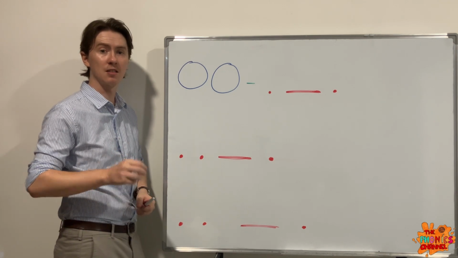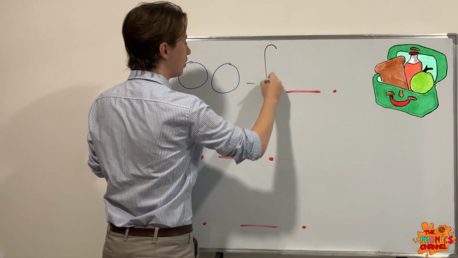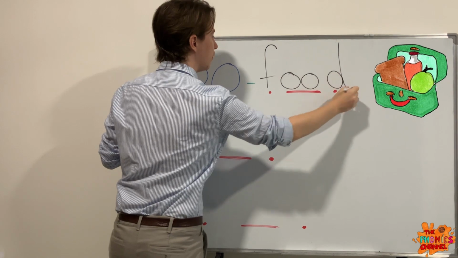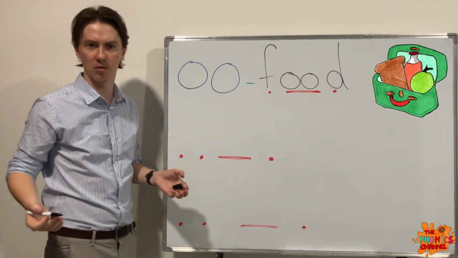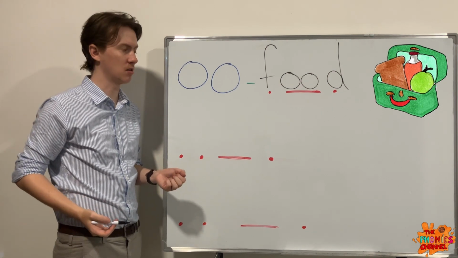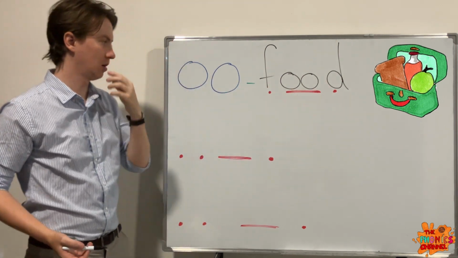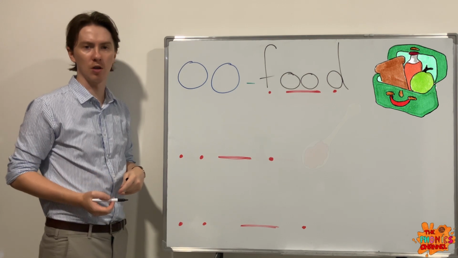The first word is food. Food. I want to eat some food. That could be your sentence. Food.